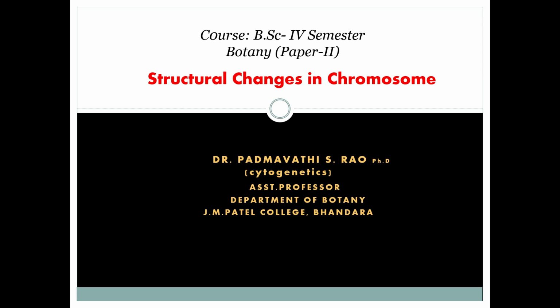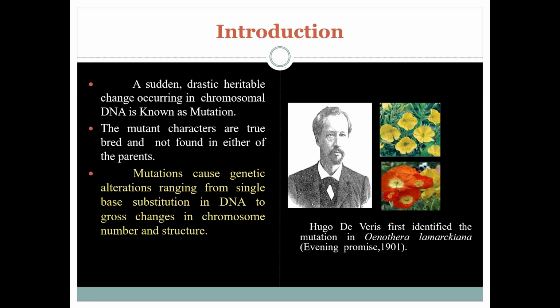Let's start now. Chromosomal aberration is a type of mutation. Before going to discuss about it, we should know what is mutation. Mutation is a sudden heritable drastic change in chromosomal DNA, which causes genetic alterations ranging from single base substitution in DNA to gross changes in chromosome number and structure.